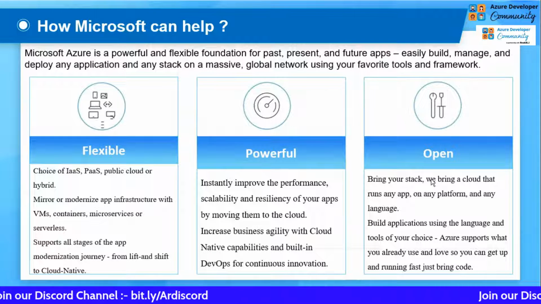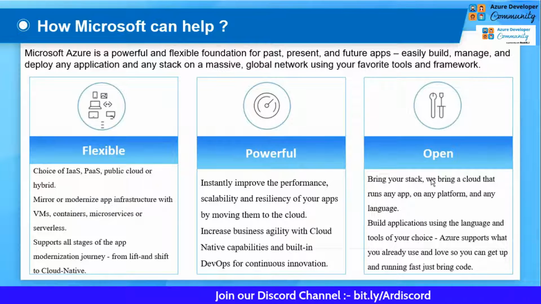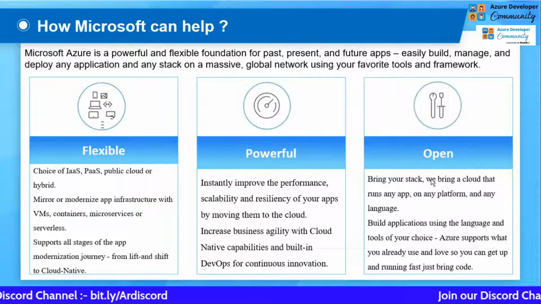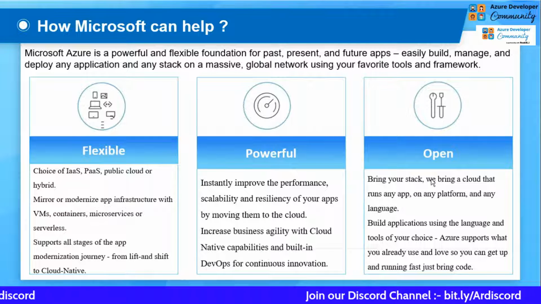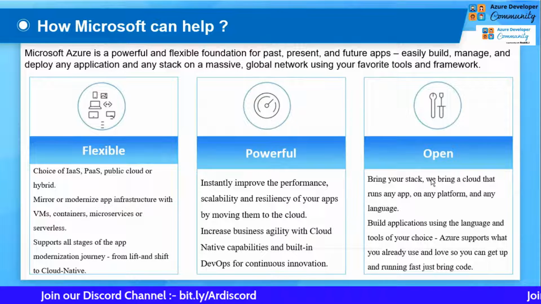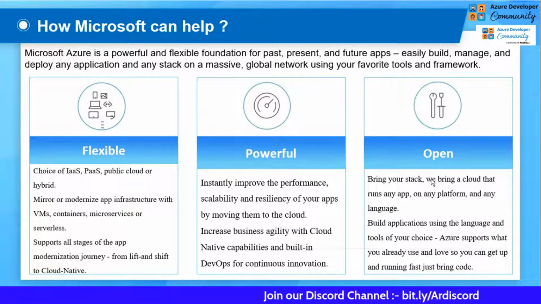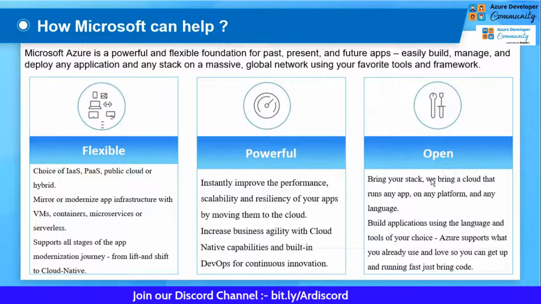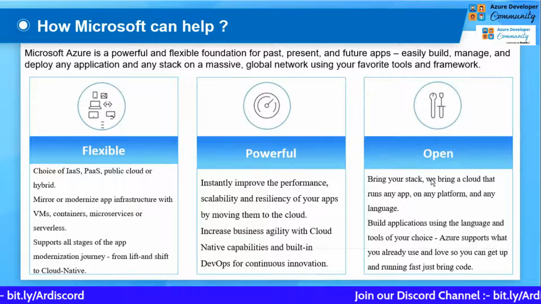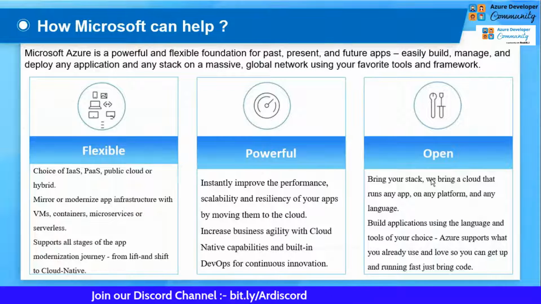So the first thing is flexibility. Microsoft gives you the flexibility to bring any type of application into the DevOps culture, whether it's IaaS, PaaS, a hybrid cloud application, whether you want to deploy your application on containers, microservices, serverless, or you just want to lift and shift your complete on-prem application to a DevOps culture. Microsoft provides a solution for everything. That is a cool thing. That was the reason Azure is moving forward in DevOps culture, and people are choosing Microsoft for DevOps-based or cloud-based applications. That is the main reason: the flexibility it provides, and how powerful it is.